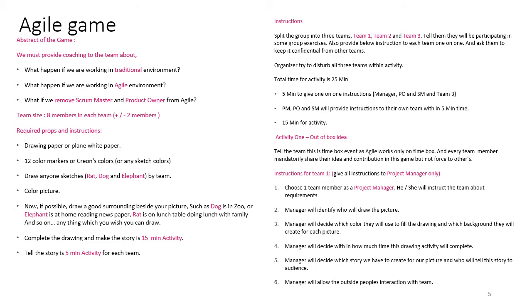If you have more than 10 members, then you can divide the team members into three different groups. The game is very simple. We have to draw a picture and we have to tell a story. If I divide the team members into three groups, team 1, team 2 and team 3, for team 1 I provide a product manager or project manager.